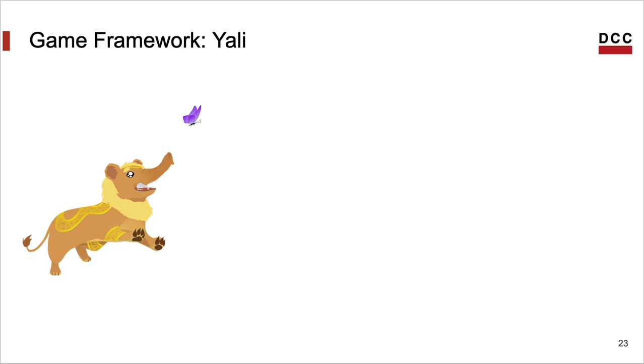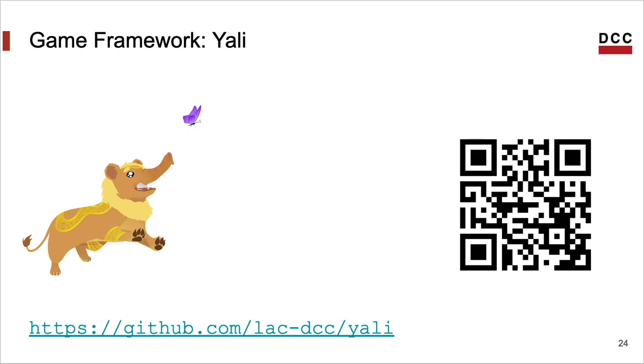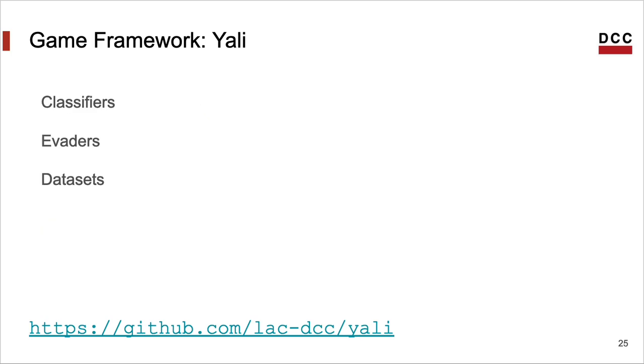So, we have organized all the machinery to carry out these games into a framework, which we call Yali. Yali is publicly available as an artifact. Indeed, our paper is pretty much a tool paper. We have this tool, Yali, which has been evaluated as an artifact, and which people can use to see which classification and obfuscation techniques are more effective. The framework provides basically 3 things: different classifiers, different evaders, and a dataset.